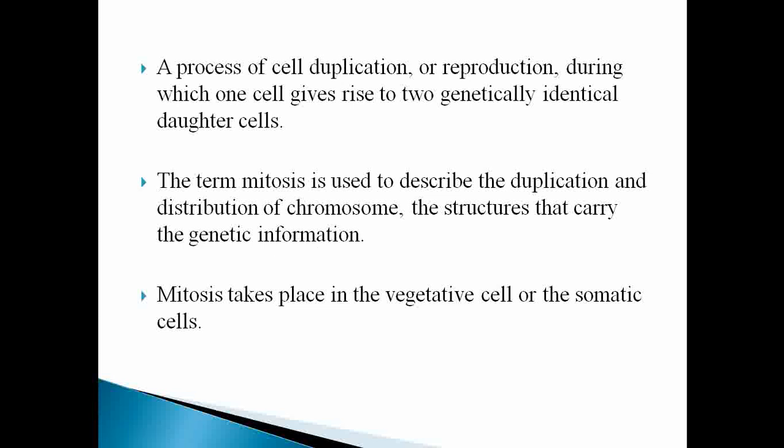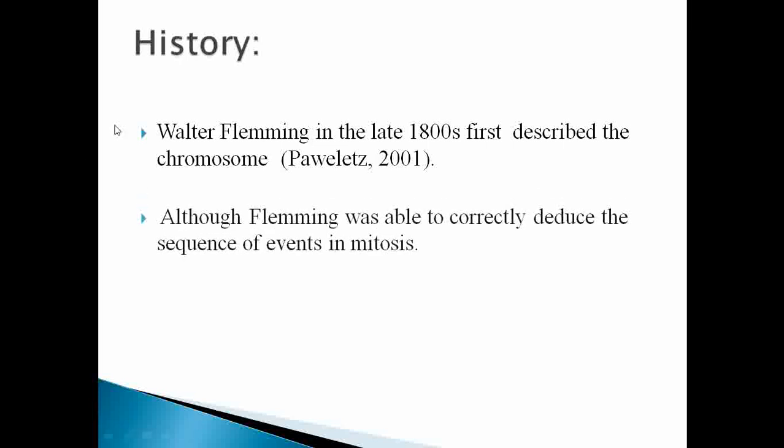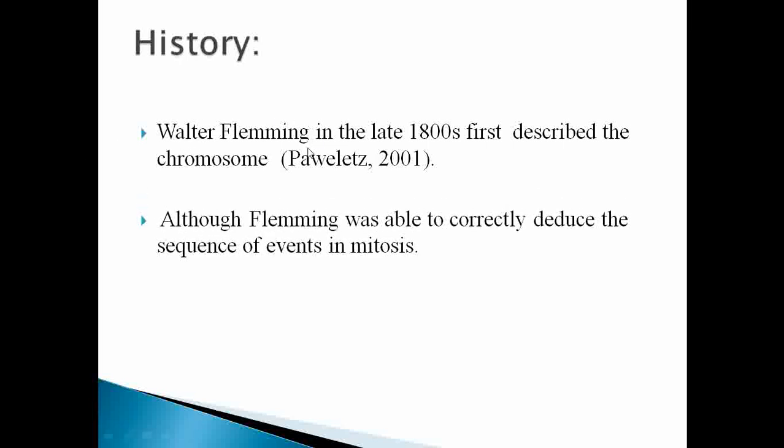Remember that mitosis always takes place in the vegetative or somatic cells. The process of mitosis is responsible for growth and replacement of damaged cells. If we see the history, it was Walter Fleming who described the chromosomes and gave an idea about the sequence of events in the process of mitosis, that is prophase, metaphase, anaphase and telophase.